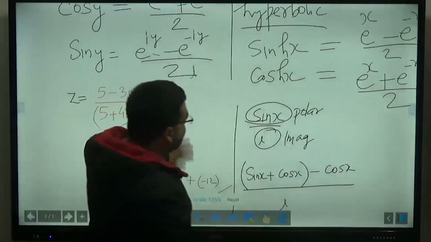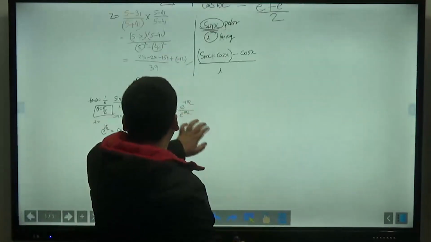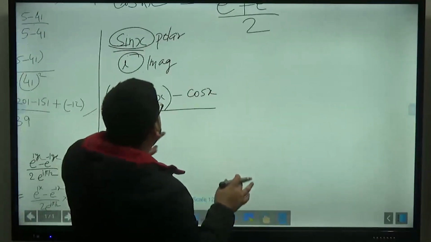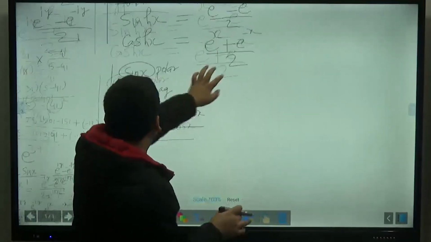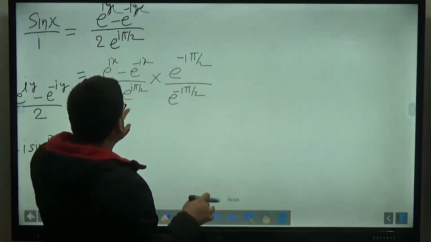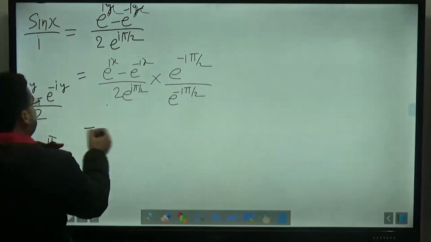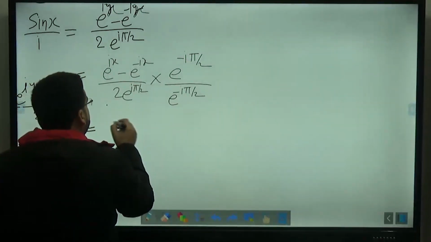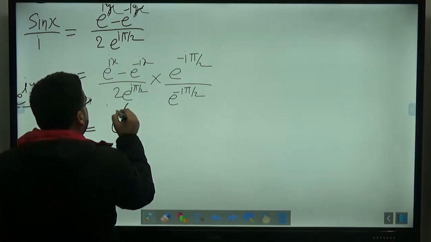So the question is somewhat like this. Let us solve it, because since I am solving it, let us solve it straight away. So I am solving it already. It is here. So it will be equal to what? If you multiply it, it will be equal to e raised to the power i.